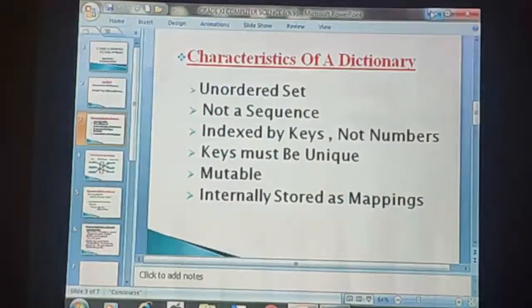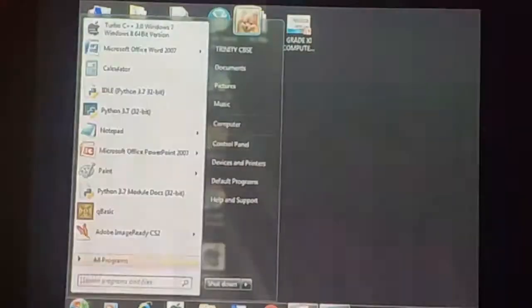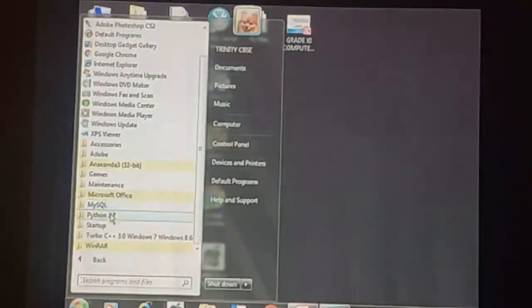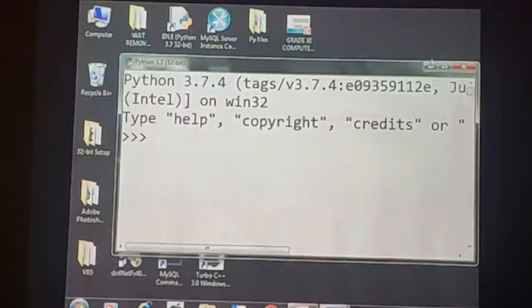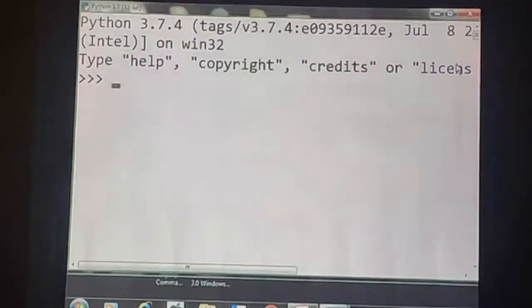Here is a dictionary example with the help of Python. The dictionary name is D. How can we mention the dictionary elements? The key value pairs are enclosed within curly brackets.